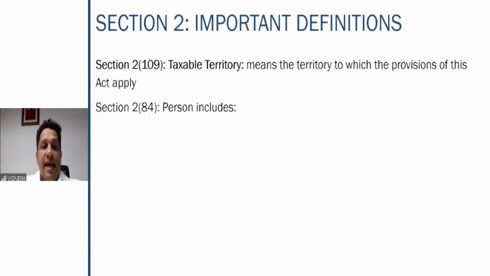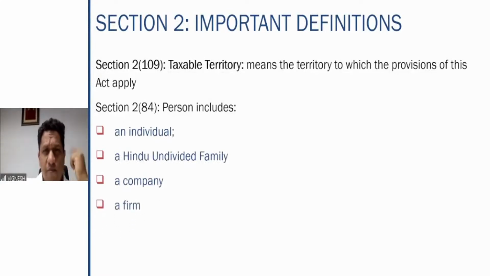Next concept, taxable territory. Section 2 subsection 109 refers to the term taxable territory. It means the territory to which the provisions of this Act apply. Very simple. Taxable territory here is India, where the provisions apply, and it is treated as a taxable territory.